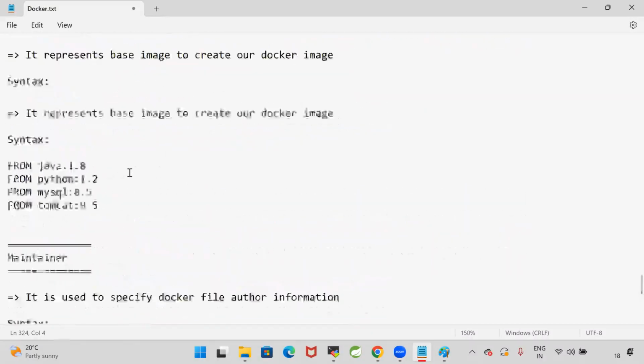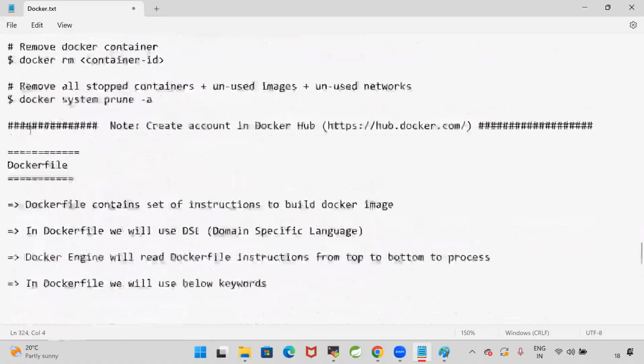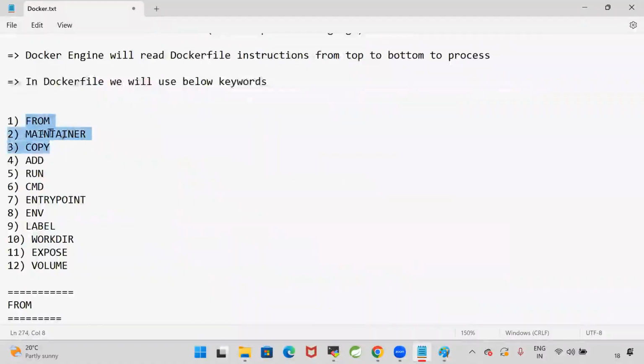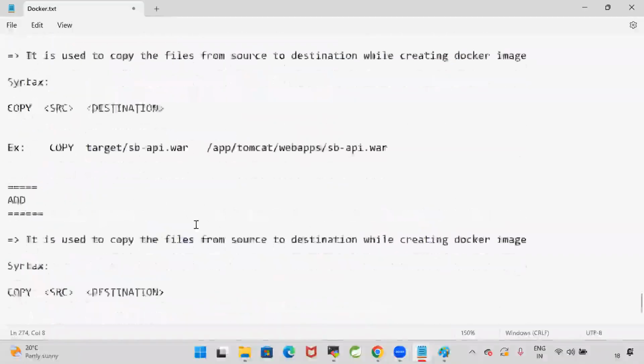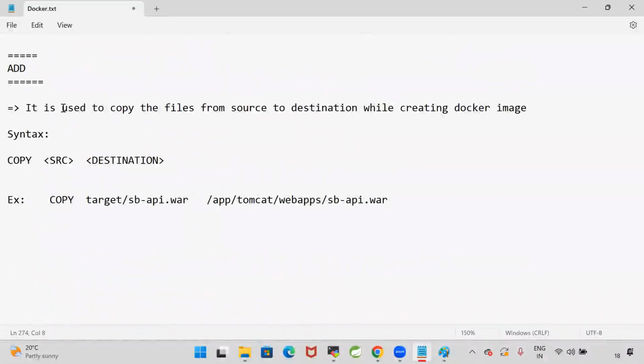What is the purpose? Here you see, FROM is available, MAINTAINER is available, COPY is available. FROM is used to specify the base image, which is the base software required to build our image. MAINTAINER represents the author of this Dockerfile. COPY is to copy the files from source to destination. Okay, guys. Similarly, we have the ADD command. It is used to copy the files from source to destination while creating the Docker image. So instead of COPY, I can give ADD.